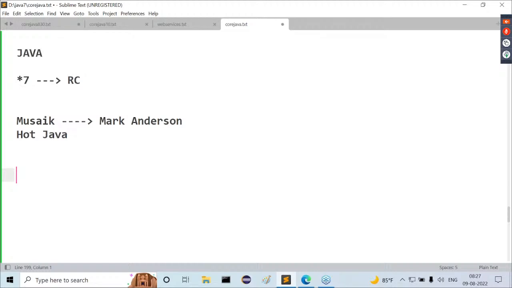For core Java, and for however many courses I am going to take, I will give a hard copy of the material for offline students and a soft copy for online students. That's okay. At the same time, video support is available. Video support will be provided for however many classes and courses I am going to take. Every class is being recorded, and video support will be provided for every class.